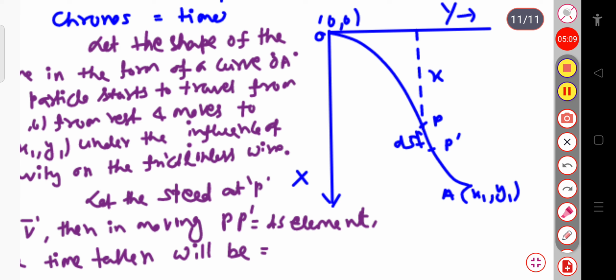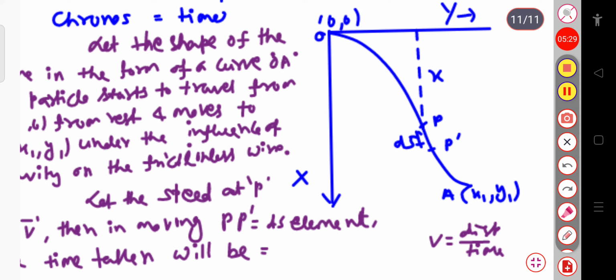At the point P the particle velocity is v, and the displacement when it moves from P to P prime is ds. We know velocity equals displacement divided by time, so time equals displacement by velocity.